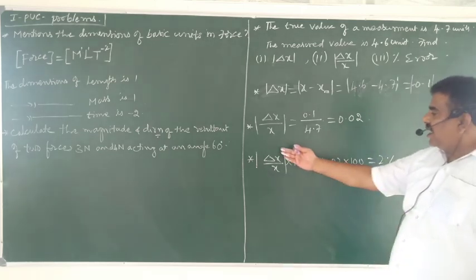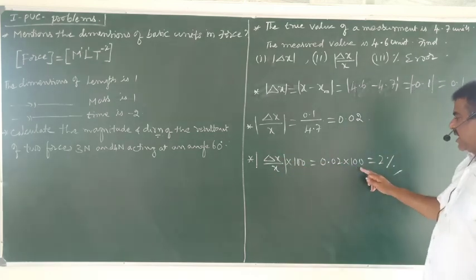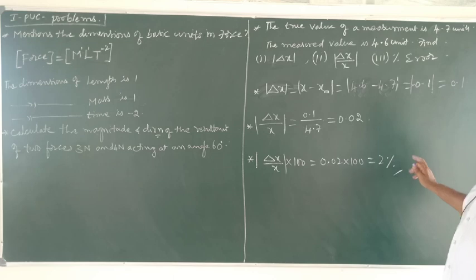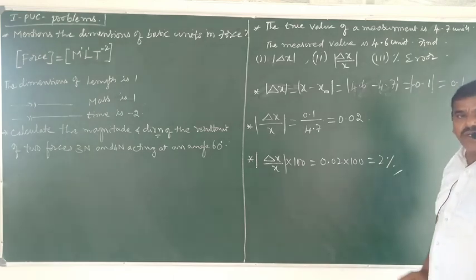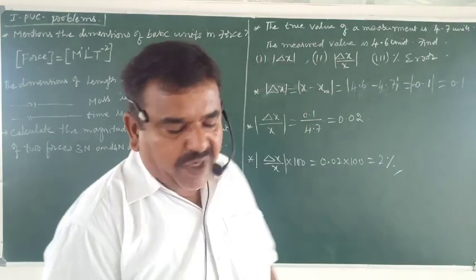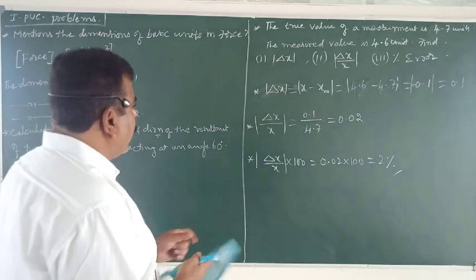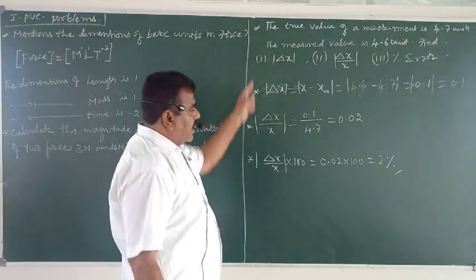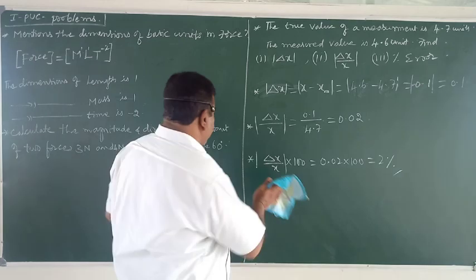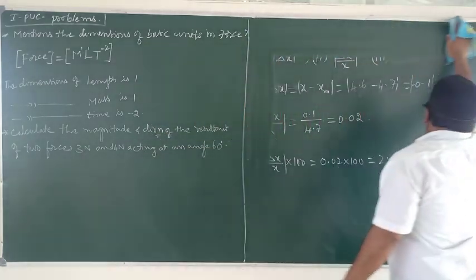Knowing the relative error, if I multiply by 100, I will get the percentage error. The error in this measurement is about 2%. This is how we can find the absolute error, relative error and percentage error. These are the types of problems which will appear in the examination.